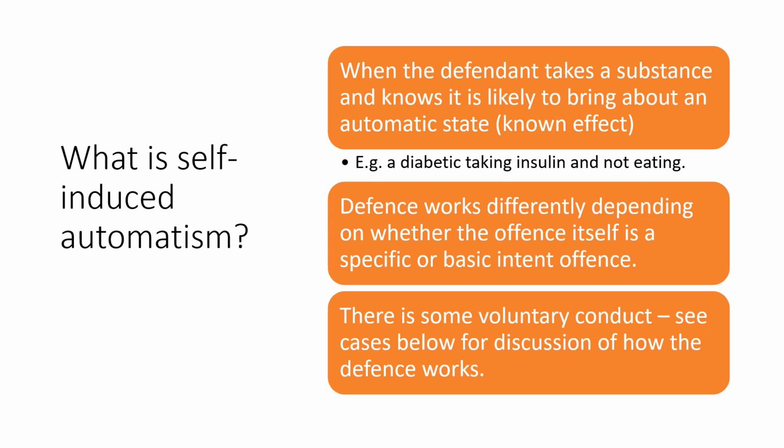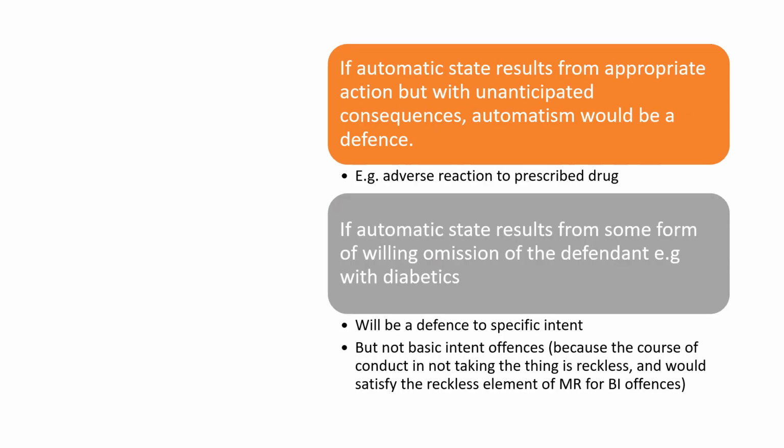Now, a defense works differently depending on whether the offense itself is a specific intent offense or a basic intent offense. Now, for reference, specific intent offenses you can only do with intention. Basic intent offenses you can do recklessly also. But there does need to be some voluntary conduct. Now, if the automatic state results from an appropriate action, but with unanticipated consequences, then automatism would be a defense. So, for example, if you were prescribed a prescription drug and you had an adverse reaction.